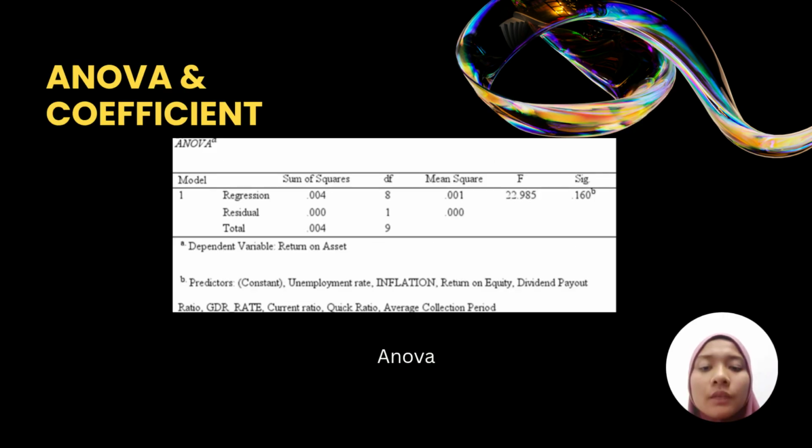The ANOVA test evaluates whether the regression model is statistically significant as a whole. The result shows an F value of 22.985 with a P value of 0.160, indicating that the model is not statistically significant at the 5% level. This suggests that although some variables individually influence ROA, the combined effect of all independent variables does not strongly explain variations in ROA. This outcome may be due to the small sample size and high volatility in financial data.